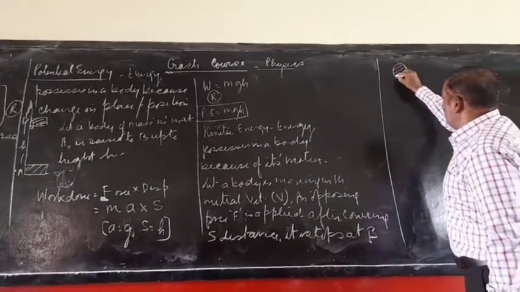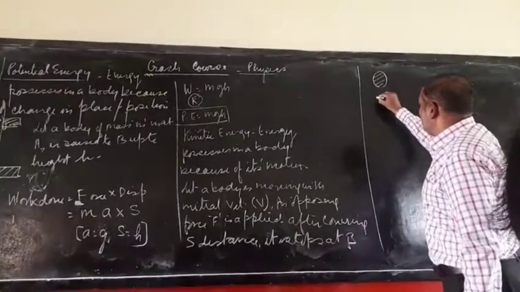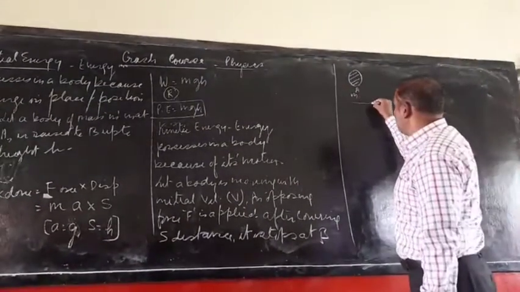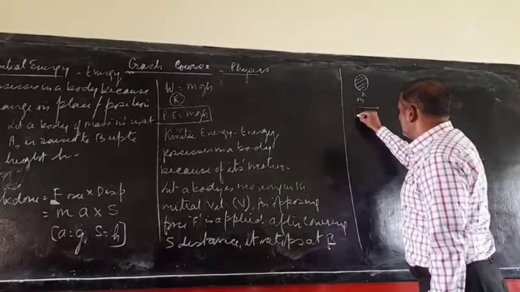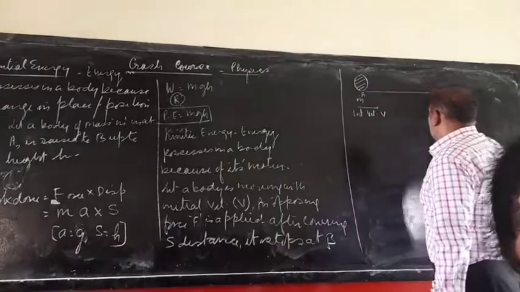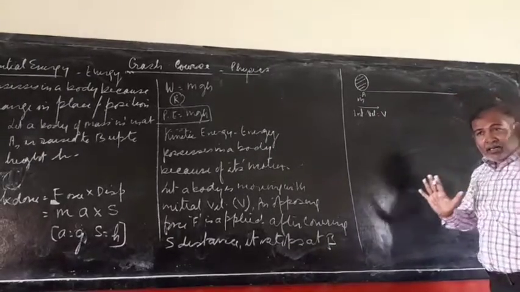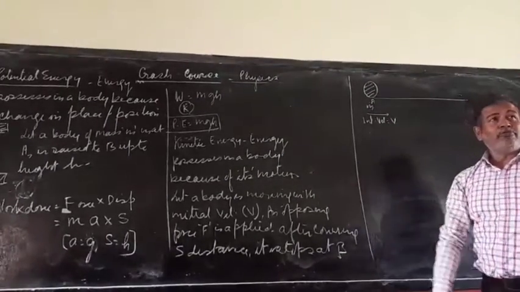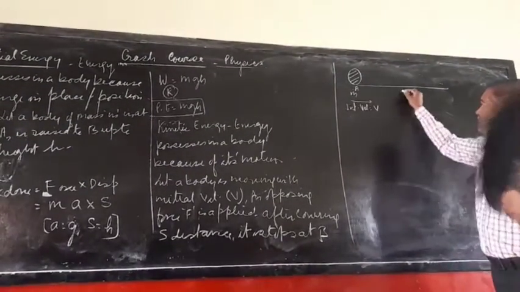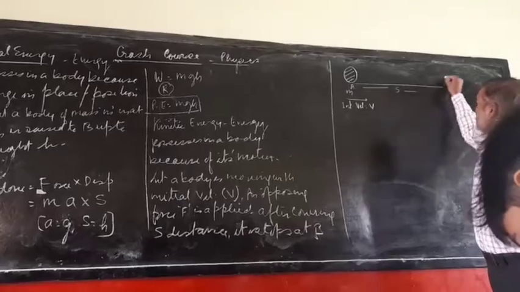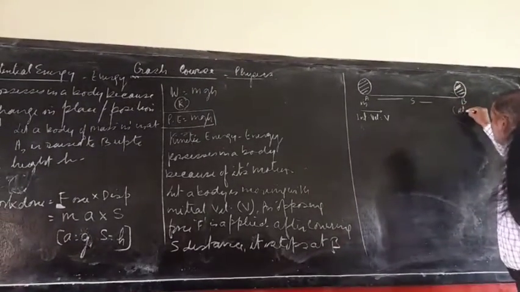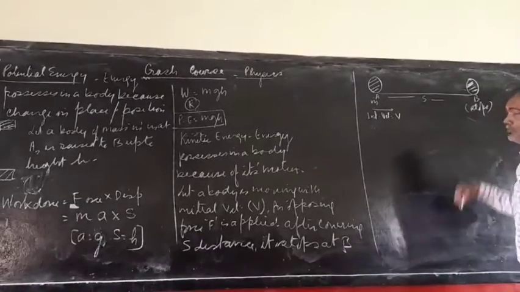Suppose we have a body of mass m at A, moving with initial velocity v. अब इसमें क्या किया गया? And opposing force is applied. ब्रेक आपने लगाया उसको. So after covering S distance, it stops at B. Here it stops. Okay.